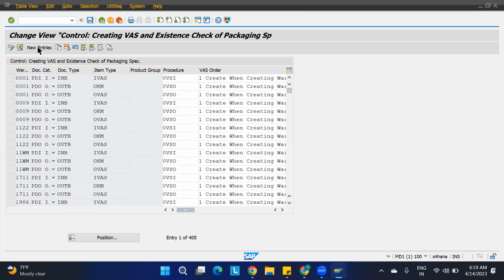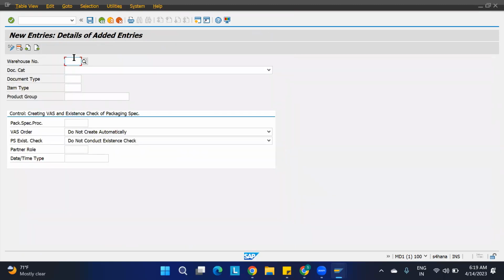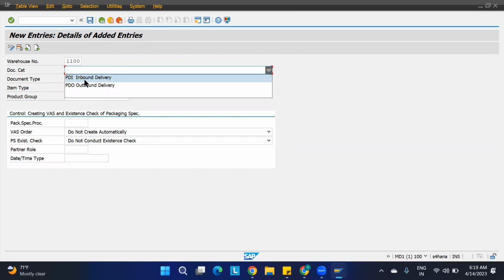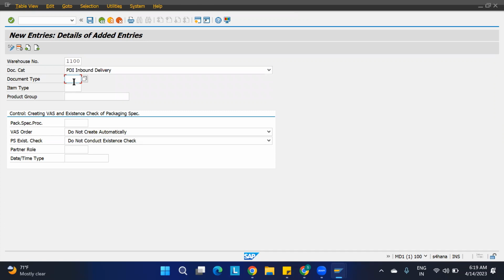If you go to New Entries, my warehouse is 1100, and it is asking for the document category. We are creating a document category now. We have inbound delivery and outbound delivery; I am creating it for the inbound delivery as of now. Document type is there, item type is there, product group is there, and packaging specification. Packaging specification is important, as I said.